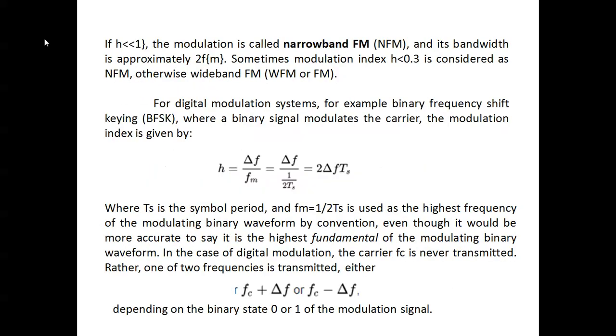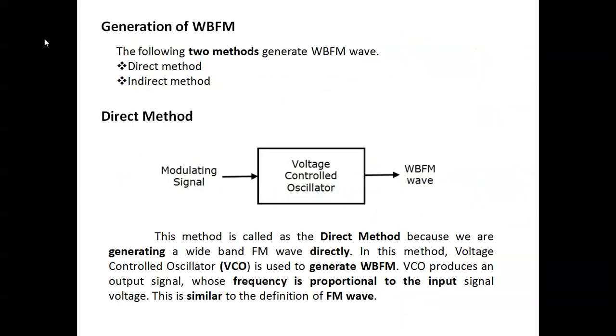So the difference between narrowband FM and wideband FM: narrowband FM has a lower modulation index. Frequency modulation is classified into two types based on the modulation index. If the modulation index is less than one, it is called narrowband FM. If it is more than one, it is called wideband FM. In narrowband FM the number of sidebands is very small. Here, the number of sidebands is more.